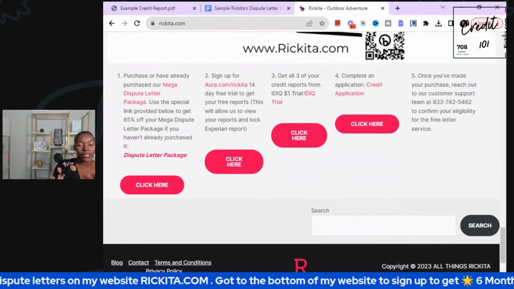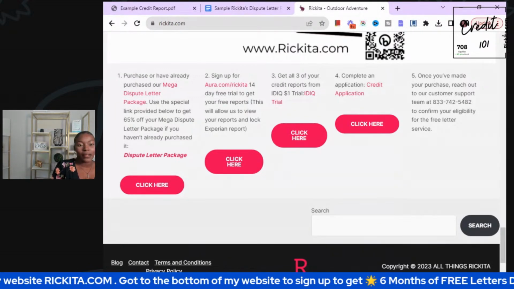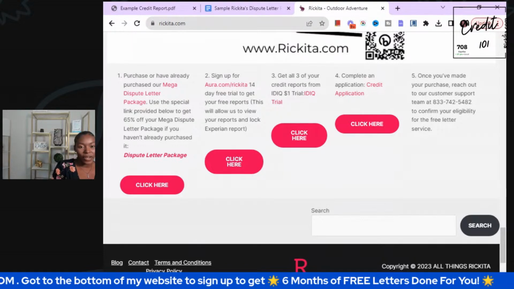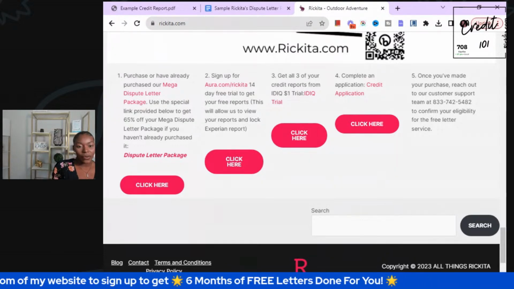And so the Aura is 14 days and the Identity IQ is 7 days. Identity IQ, you have to pay for that. It's going to be $1. And then I need you to do that credit application.